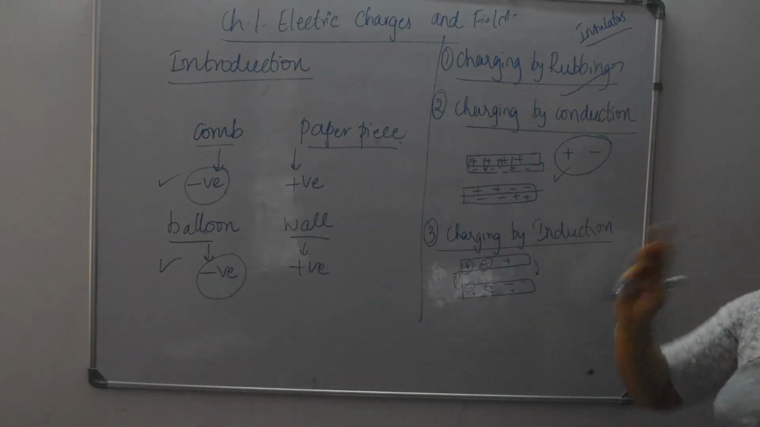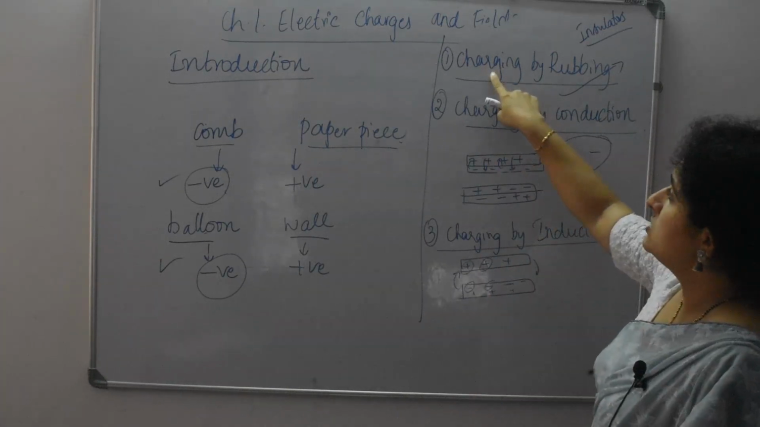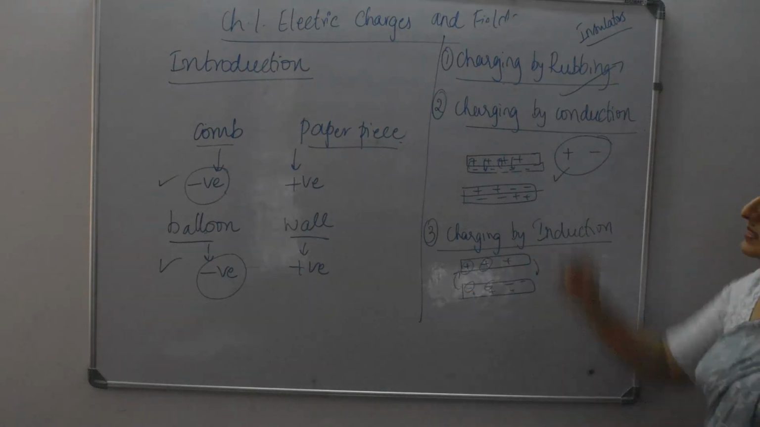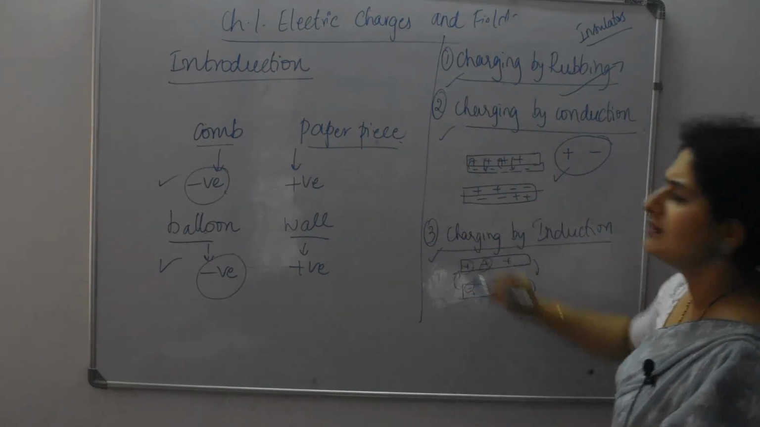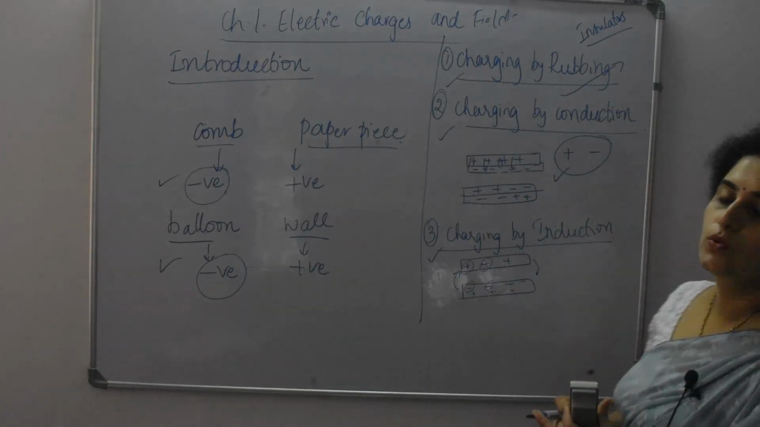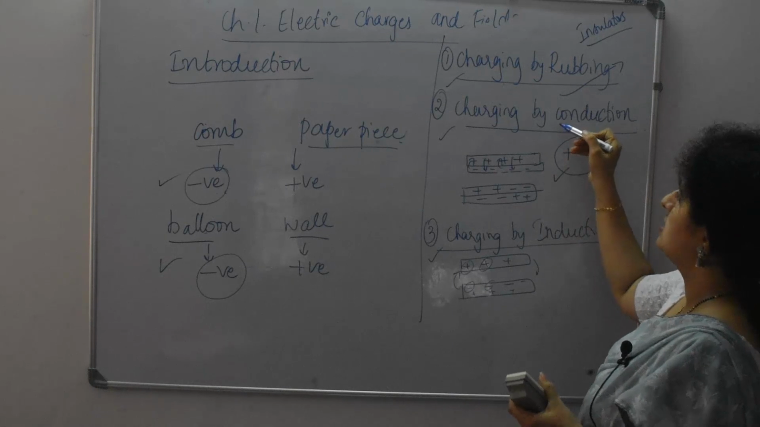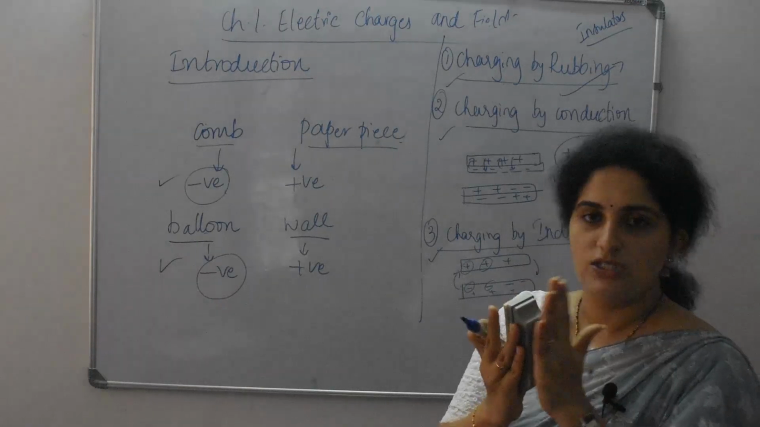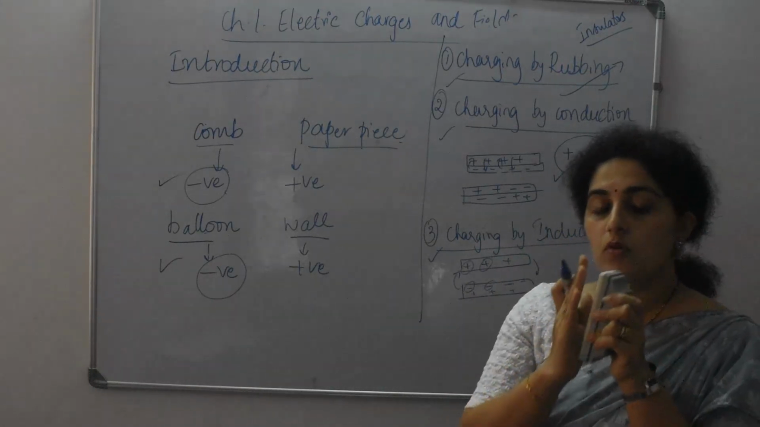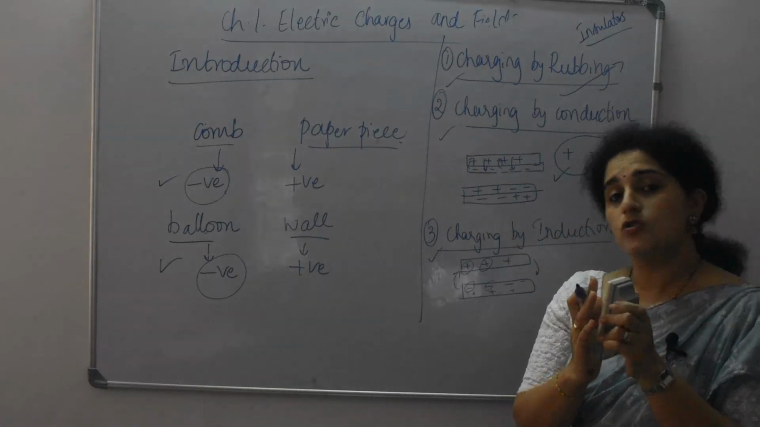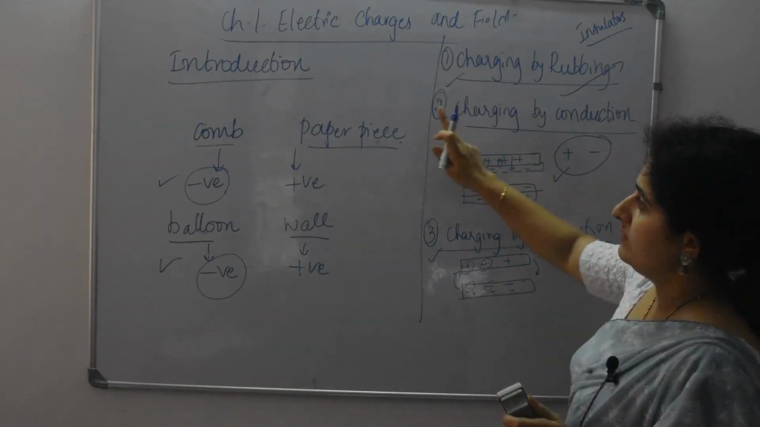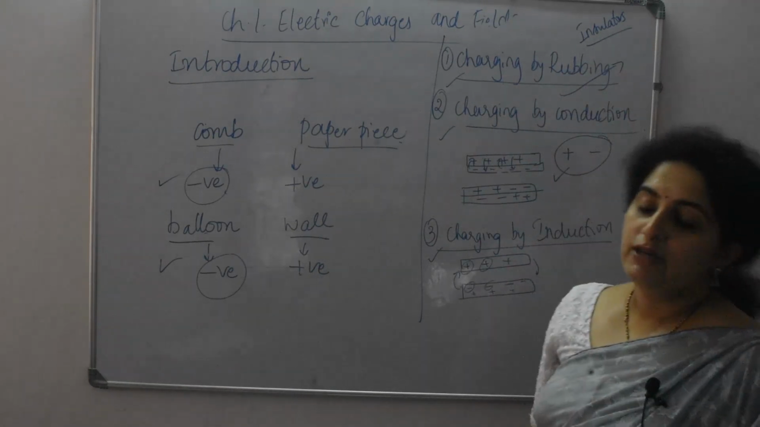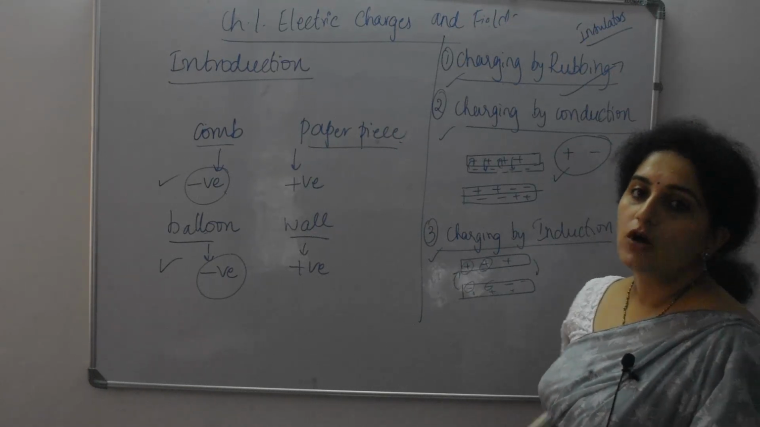So there are three main procedures: charging by rubbing, charging by conduction and charging by induction. These three are very important, but it is very simple. You just have to know the very basic difference between charging by conduction and induction. Conduction means you bring the two bodies close and touch each other. Induction means you will just bring the bodies close to each other. You will not touch the two bodies. So this is the basic difference, and one important thing you have to remember is rubbing is applicable only for insulators. It is not applicable for conductors.